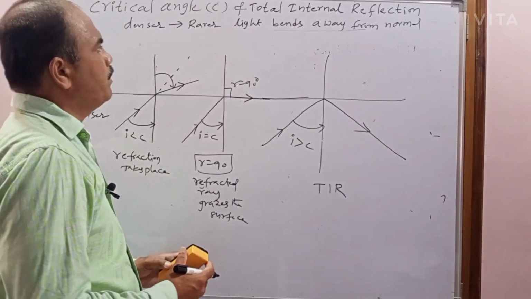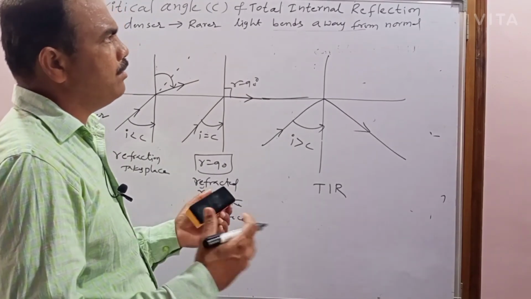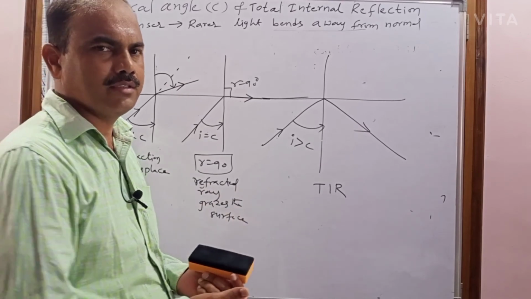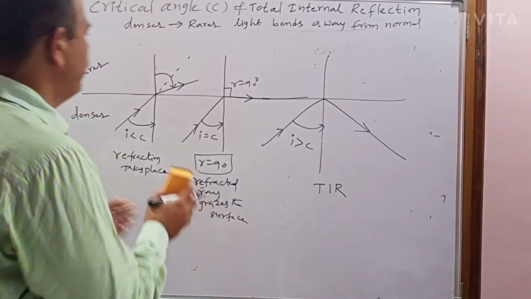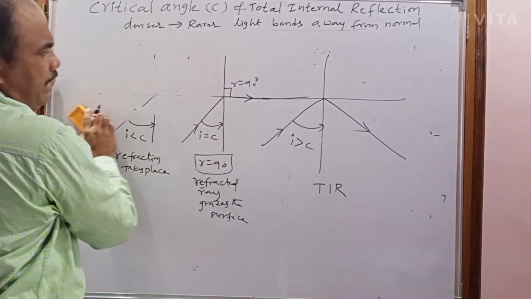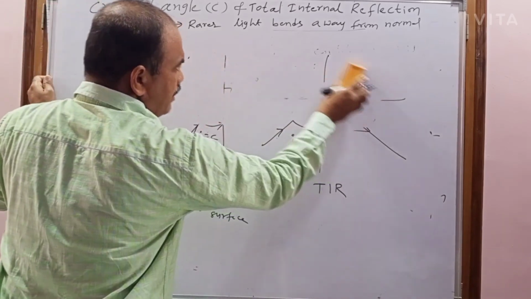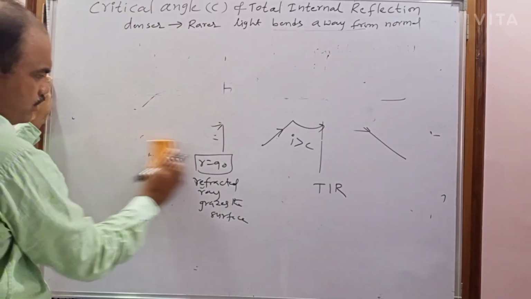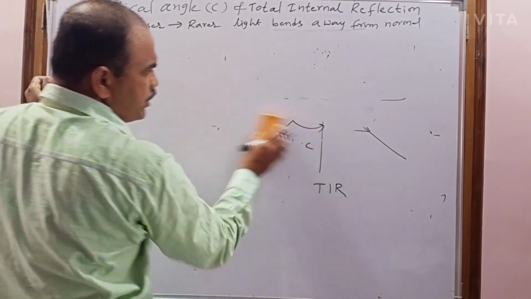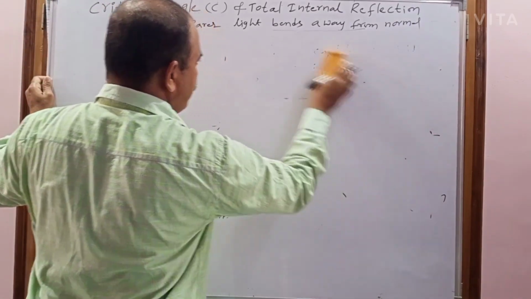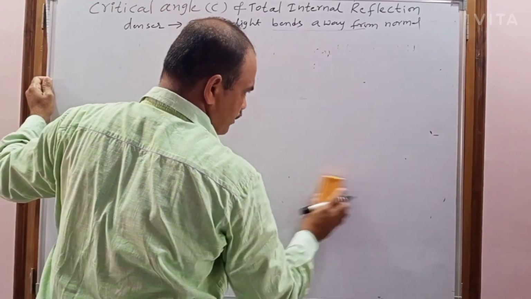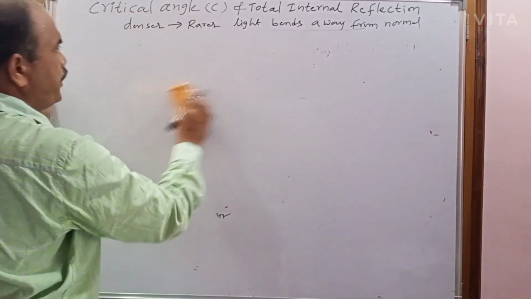Next I am going to explain the examples of total internal reflection. Generally, when an air bubble is inside water and we look from outside, it appears very shiny.